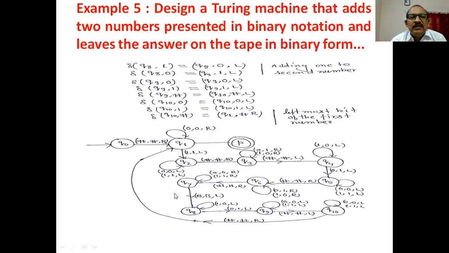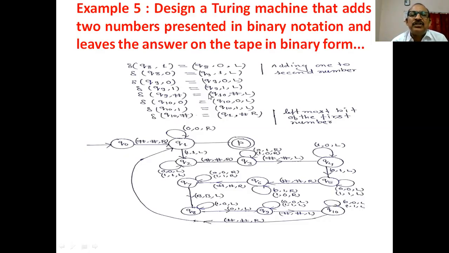Here you can see this is the transition diagram. Okay, if the machine is in state Q1, okay, here is a missing arc. If B is encountered, okay, then replace this B by B and move in the right direction and the machine goes to the final state. Here write the label B, R. Okay.